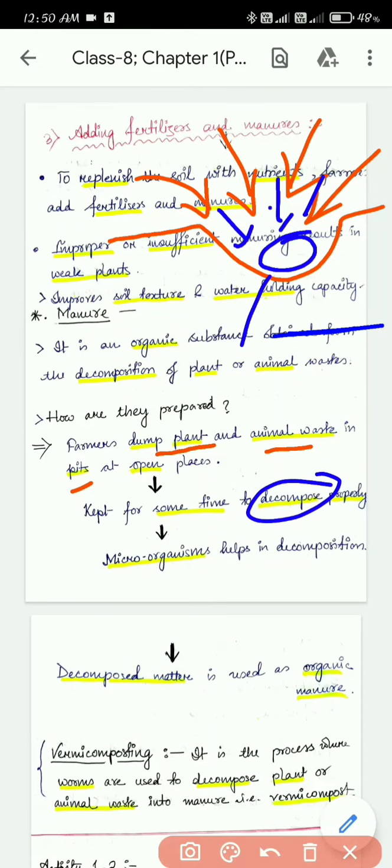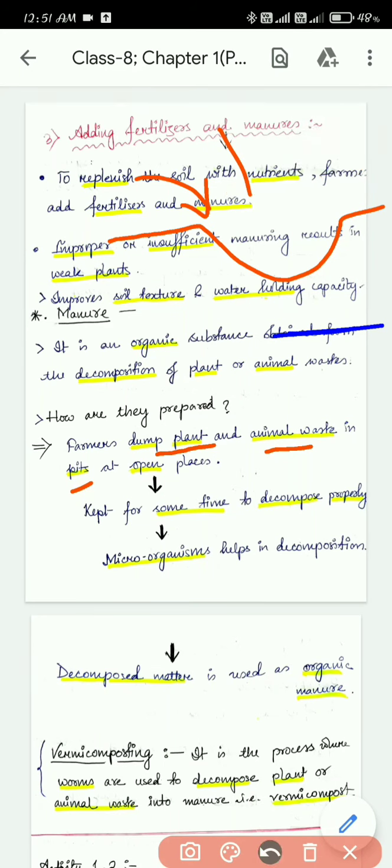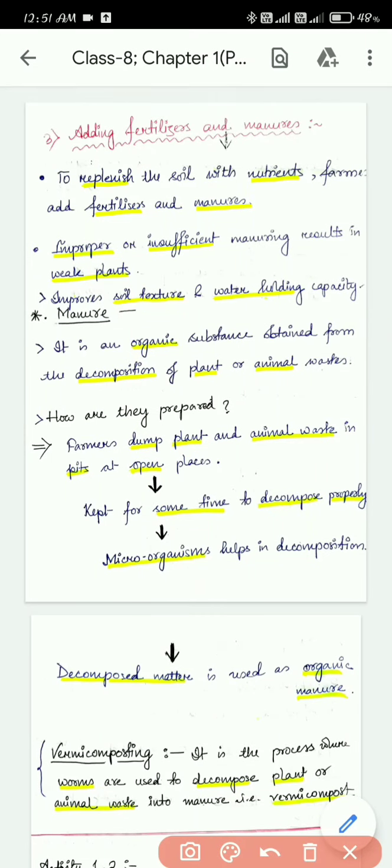So it's simple. At first they will collect all the plant and animal waste, and bring it to a pit. They will dump all those things there, and the microorganisms later help the waste material to get decomposed, and this decomposed matter will be used as organic manure by the farmers. This is what we call manure. This is how manures are prepared by the farmers, and these manures are very important and very useful for the soil.